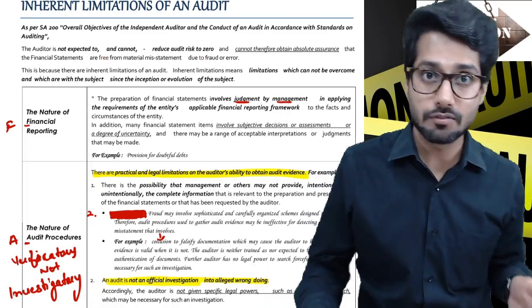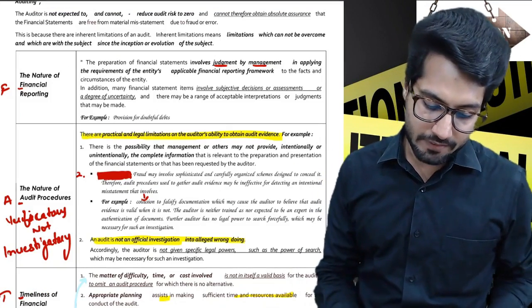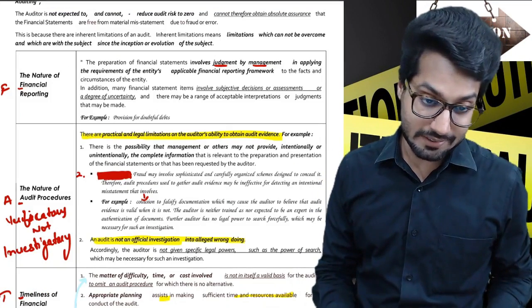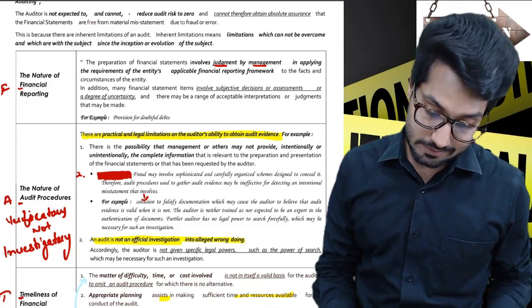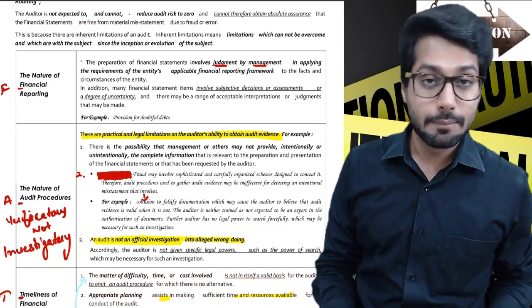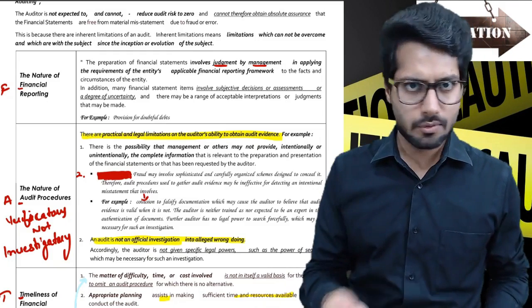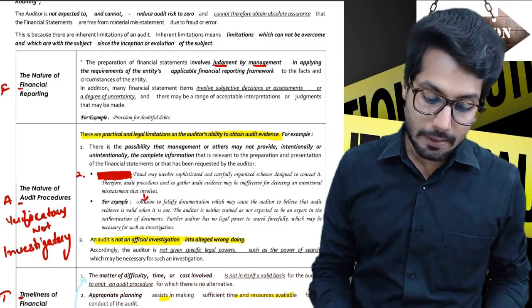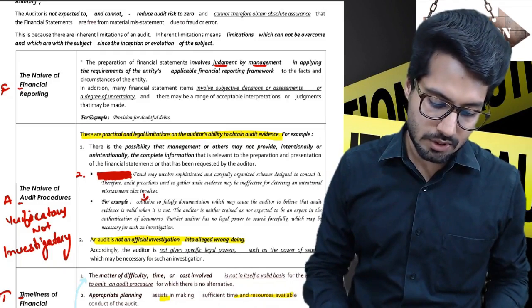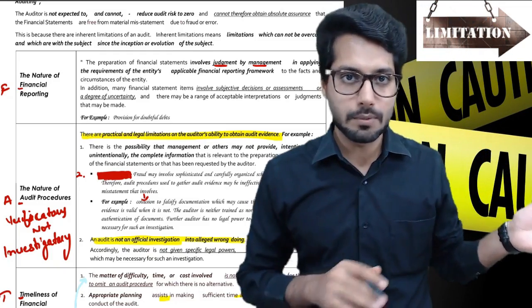So that depends on your personal experience, right? These are subjective. In addition, many financial statements involve subjective decisions or assessments. Many items involve subjective decisions or assessments or a degree of uncertainty, like provisions and contingencies, as we talked about. And there may be a range of acceptable interpretations or judgments that may be made. Obviously, from one person to another, it will vary.